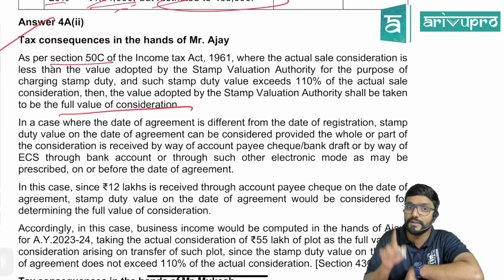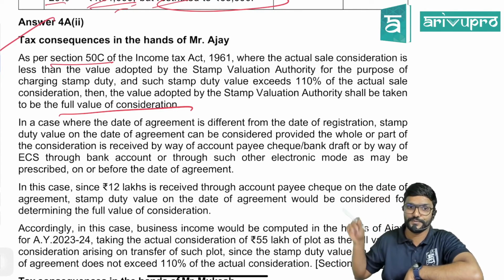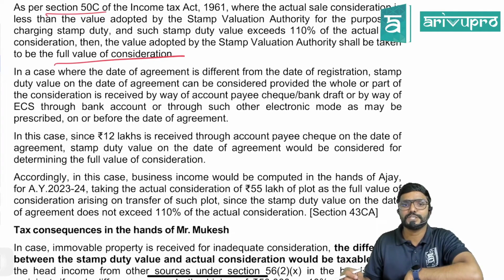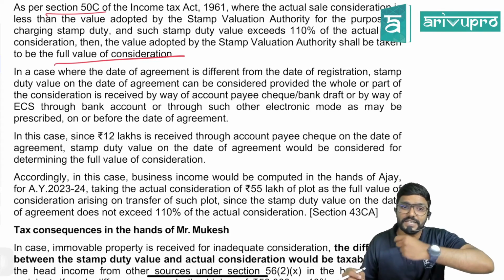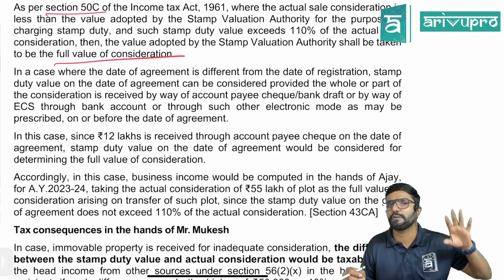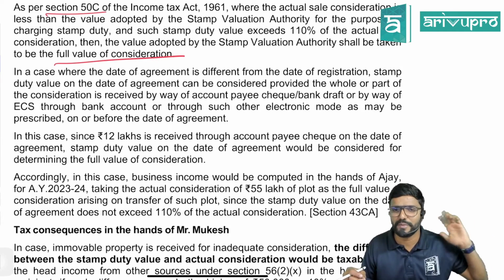And please be careful, 50C is a part of capital gains. In case where the date of agreement is different from the date of registration, stamp duty value on the date of agreement can be considered, provided the whole or part of the consideration at least is received by way of account payee cheque, bank draft, or by way of electronic clearing system through a bank account or through such other electronic mode like debit card, credit card, UPI and all.